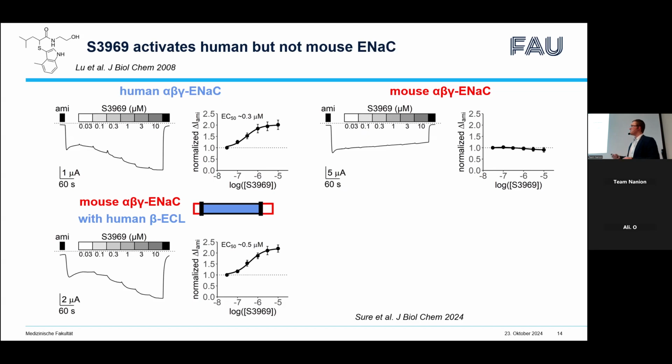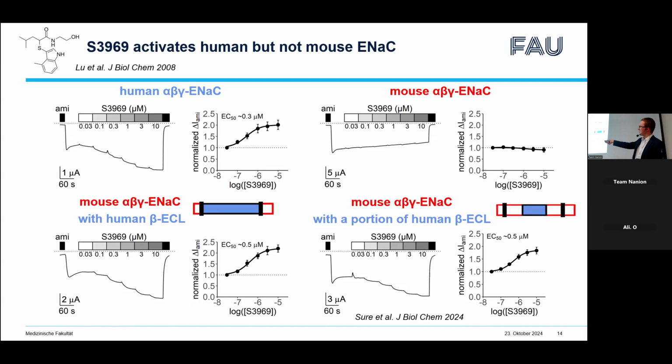Next, we wanted to identify the binding site of this compound because it was not known where this compound binds to the beta subunit. We generated a series of different chimeric beta subunits to narrow down the region within this extracellular loop, and we were able to identify the central portion as the most critical region for this stimulation.